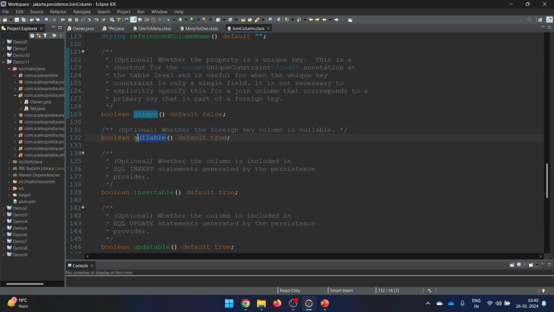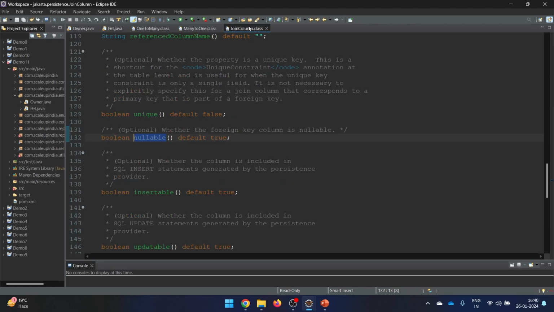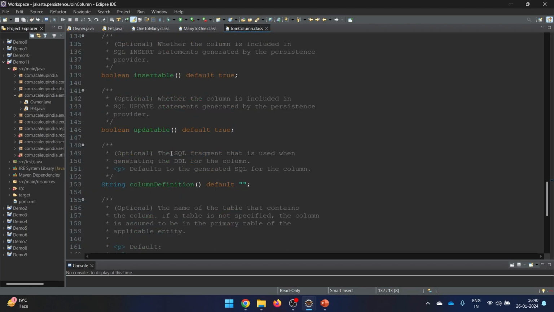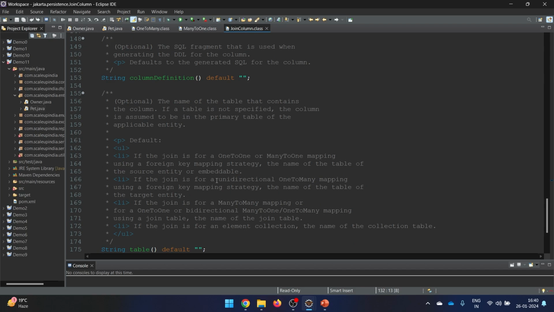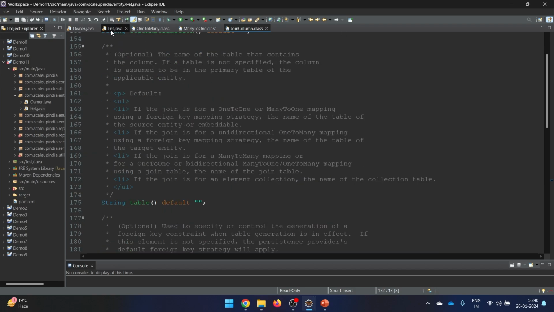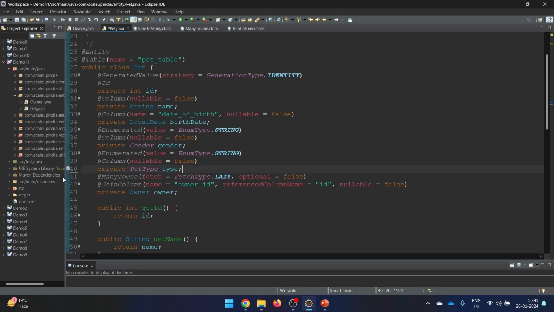Do you want it to be null? No, we don't want it to be null. We always want a value there, so we will write it as false. Again, this is something which needs to be learnt here. And then we have insert table, update table, column definition. We are not going to mention all these; we will go with the default values for them. So this one also looks fine to us, and now we don't need something like this. I guess now we are done.